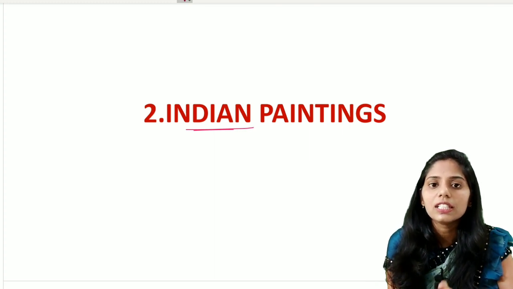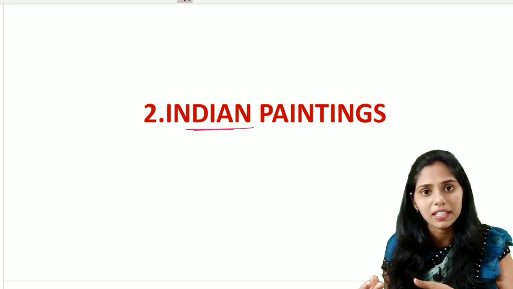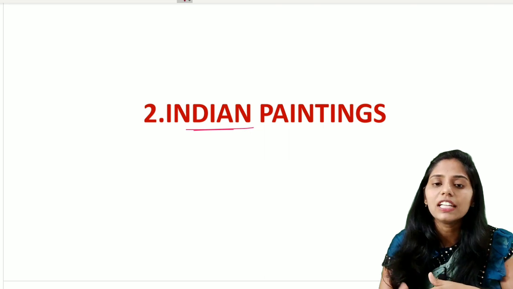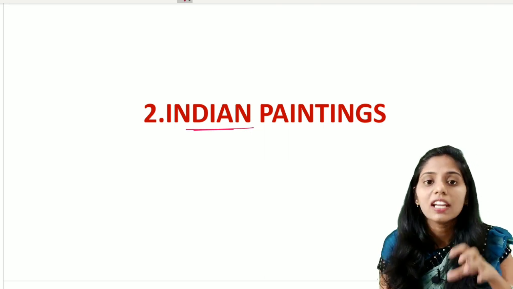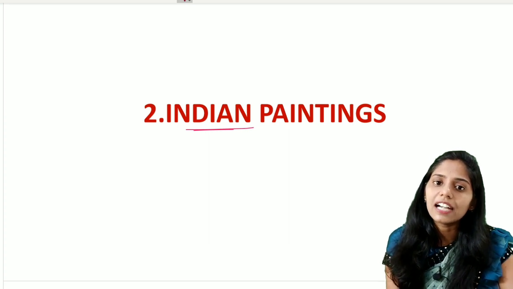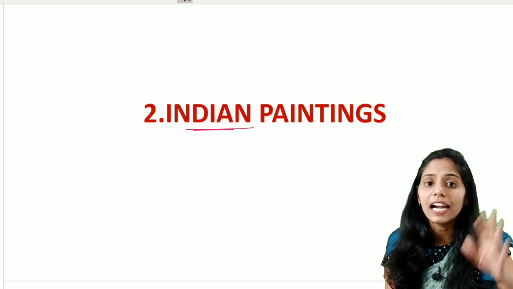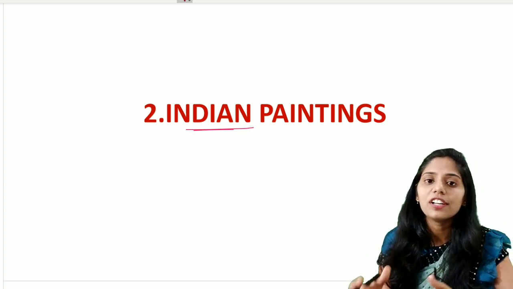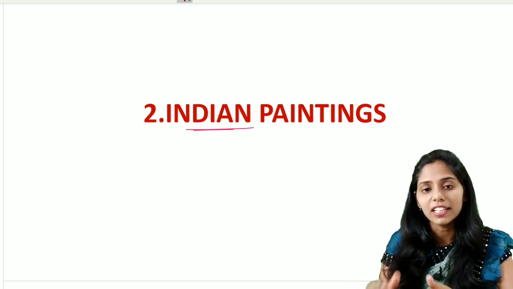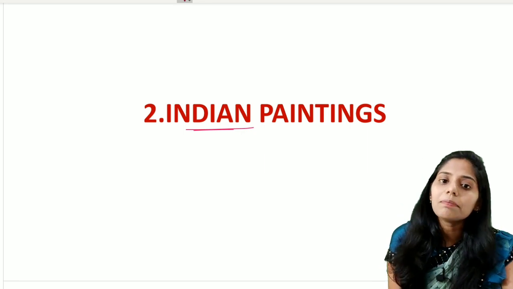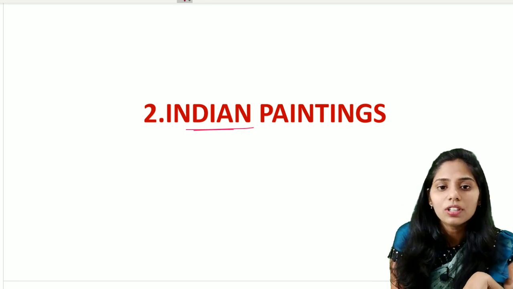So if you see these Indian paintings, we see there is an artistic tradition present in Indian paintings since ancient India. Before ancient India itself, the prehistoric man started painting in the caves. So the artistic tradition of Indian painting started from the prehistoric man, and there is a gradual development of these prehistoric paintings till the miniatures are seen. If you see these Indian paintings, they are mainly divided into many types.